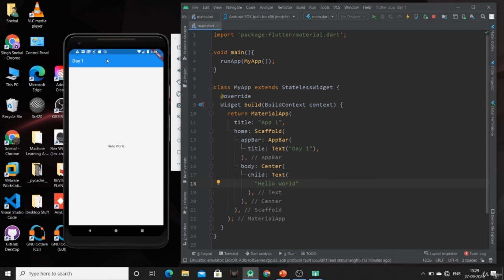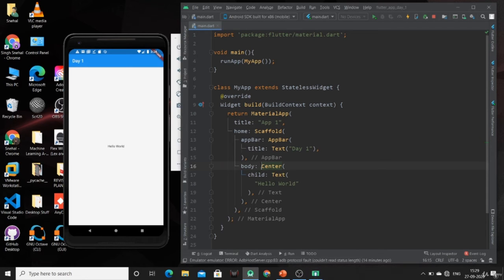So here is the title of our app bar, that is day 1. So you can see that the title which we have mentioned in this material app is not available here. Why? Because this is the title of our app, not the title of our page. So the title of our page is day 1, and we have created one center widget. Because of that we are having our text here in the center.